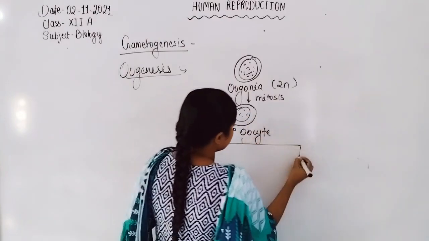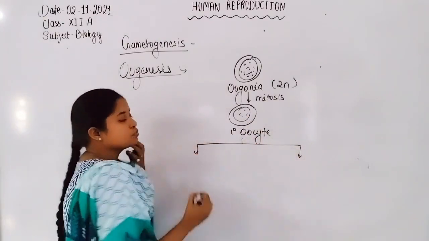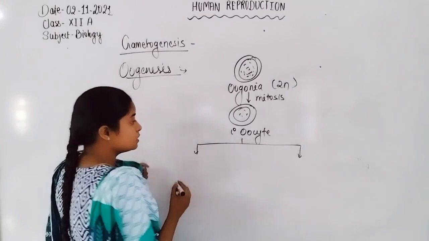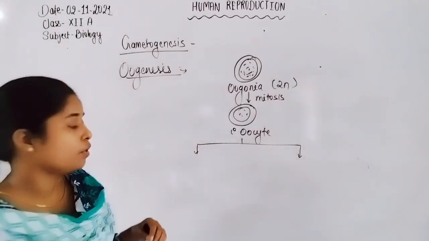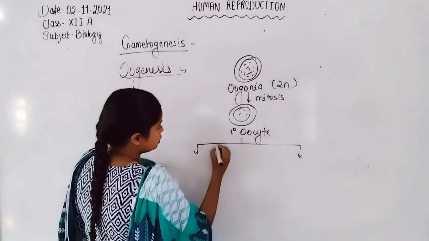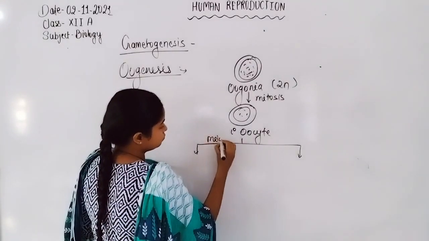Then the primary oocyte undergoes meiosis division to form the secondary oocyte. The secondary oocyte is formed by the meiosis first division.